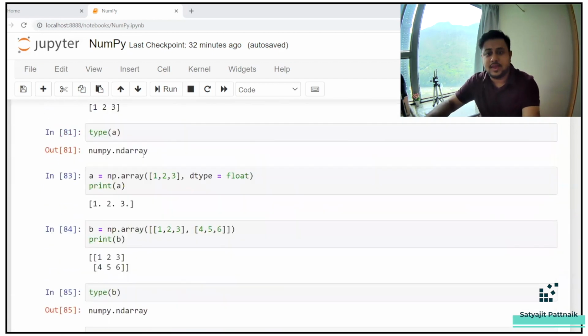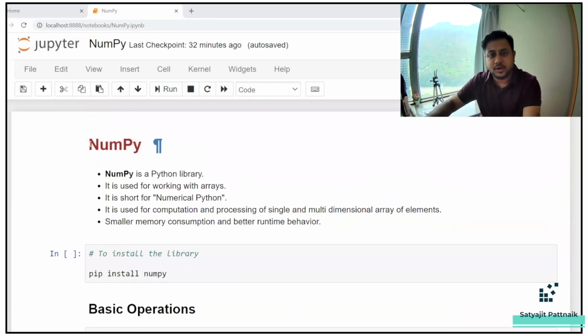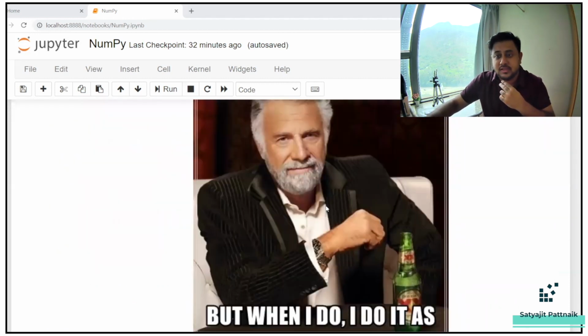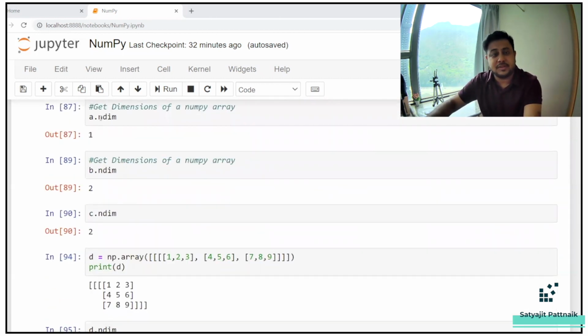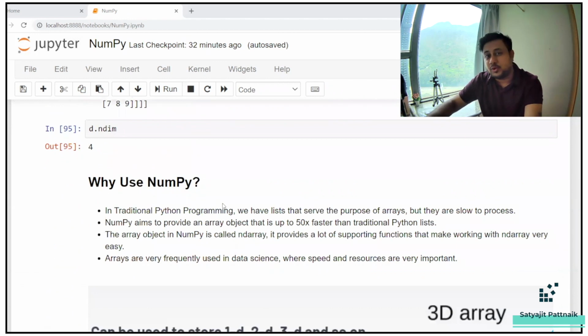So let's get started. As you can see, I have curated a good amount of topics here. What is NumPy? What are the characteristics of NumPy? Why was NumPy introduced? What is the basic requirement of NumPy? What are the basic operations? This is a meme for you as well. And how to define a NumPy array? What are different methods like ndim? Why do you use NumPy?